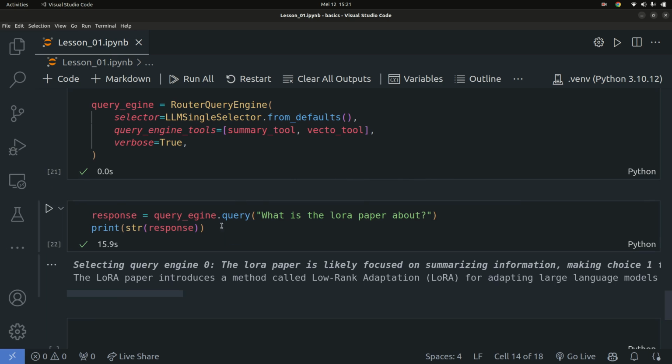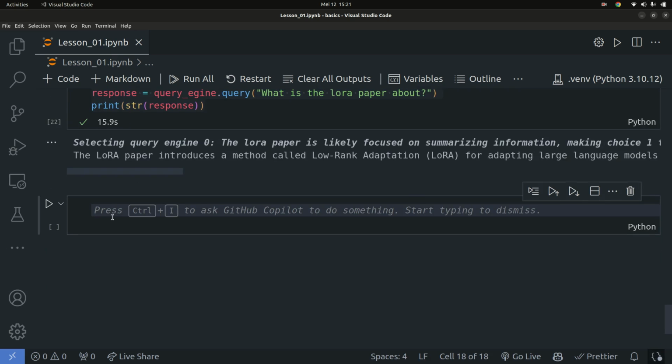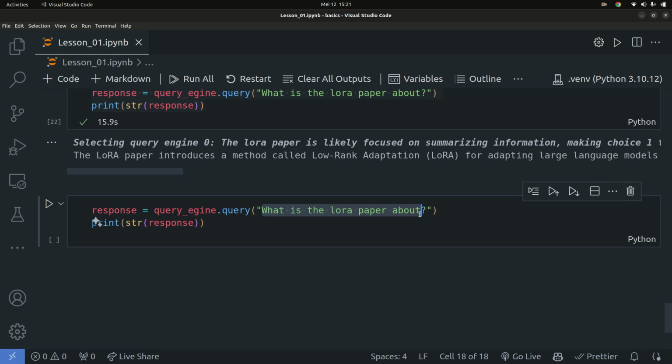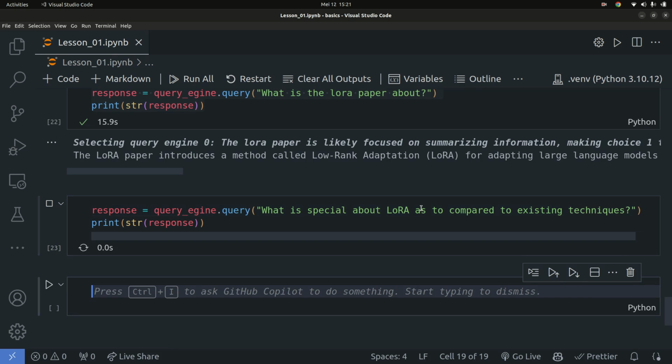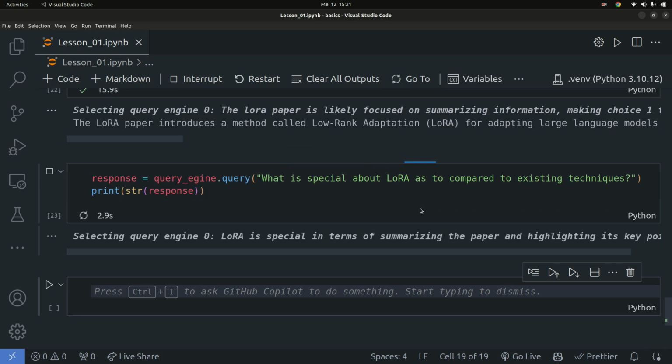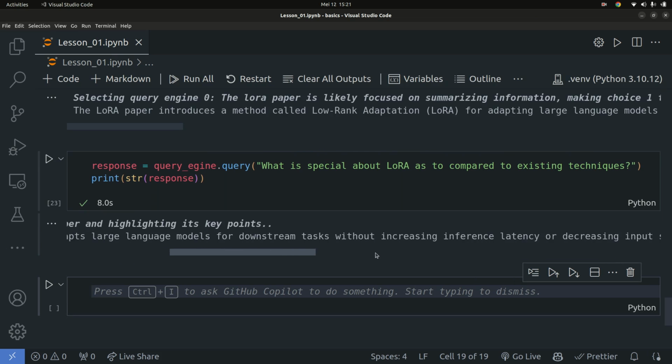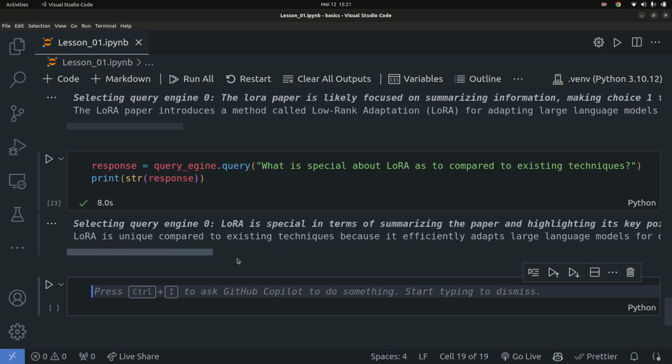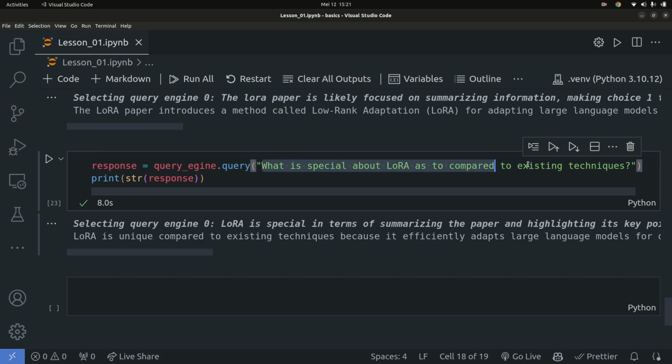Now let's ask another question that does not involve the use of the summary tool. What is special about LoRa as compared to existing techniques? What's so special about LoRa compared to existing techniques? Why are we using LoRa? Again, it went ahead and specified LoRa in terms of summarizing the paper and its key point. So again, I think the summarizing tool can be used to return information about the paper. So that's also kind of correct.